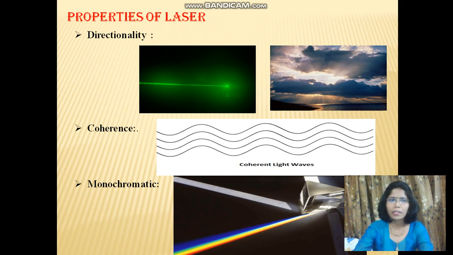The second important characteristic is coherence. The light from the laser is said to be coherent, which means that the waves of the laser light are in phase in time and space. The third important characteristic is monochromaticity. The light emitted from a laser is monochromatic, that is, it has one wavelength or one color. In contrast, ordinary white light is a combination of many different wavelengths or colors.